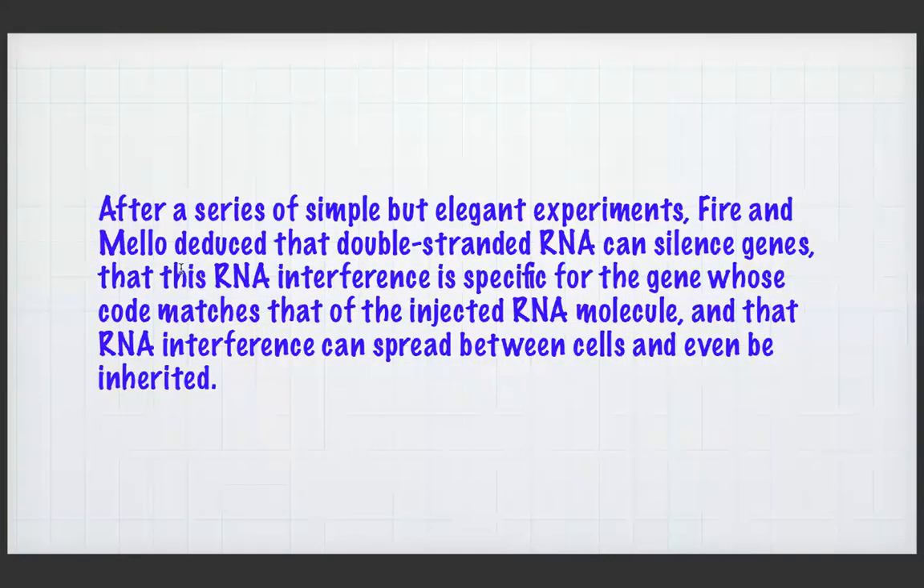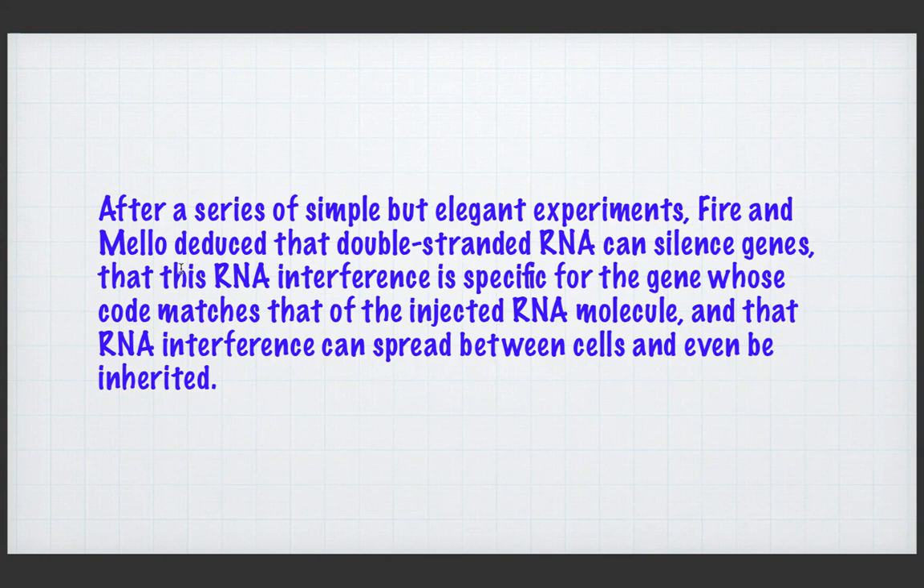Also, after a series of simple but elegant experiments, Fire and Mello deduced that double-stranded RNA can silence genes. This RNA can do what? Can silence genes. That this RNA interference is specific for the gene whose code matches that of the injected RNA molecules, and that RNA interference can spread between cells and even be inherited. That is a very important thing. RNA interference can spread between the cells.